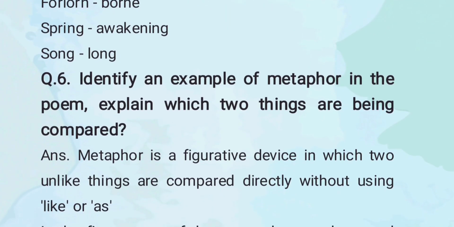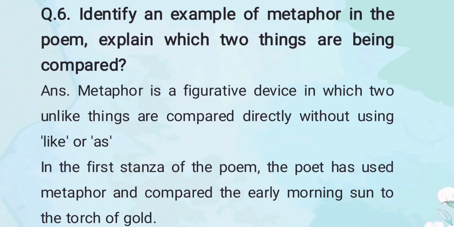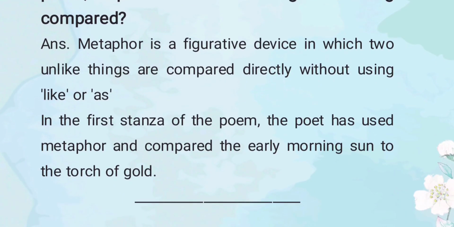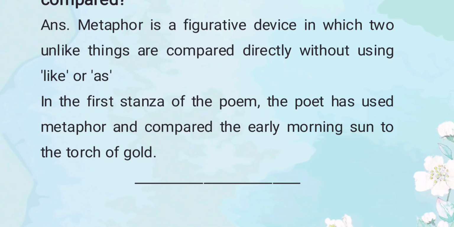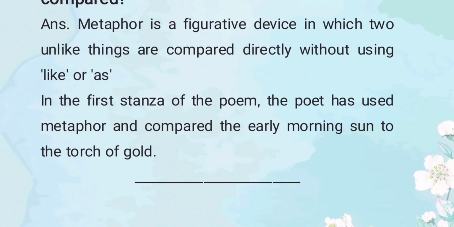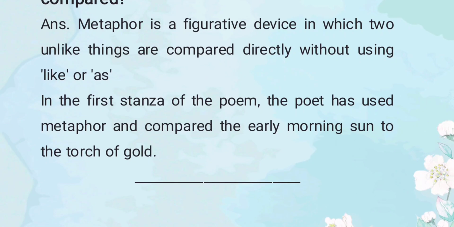The last question. Identify an example of metaphor in the poem. Explain which two things are being compared. Metaphor is a figurative device in which two unlike things are compared directly without using like or as. In the first stanza of the poem, the poet has used metaphor and compared the early morning sun to the torch of gold. So dear friends, these were the answers to the questions of poem Dawns Awake.